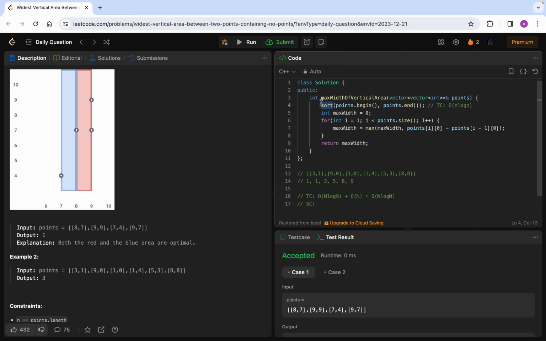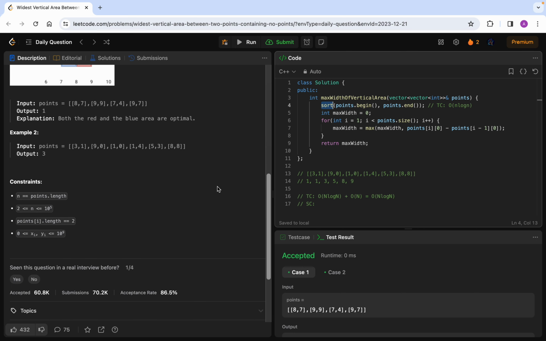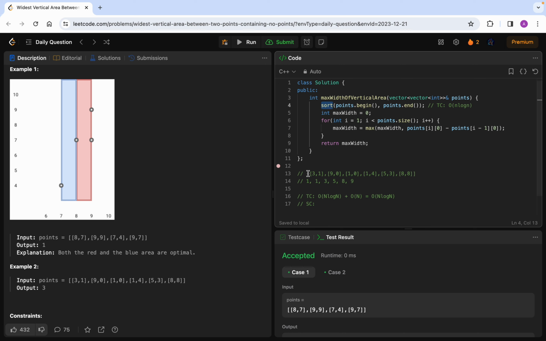First is sorting the array, and second is initializing this variable to return the answer. Now this variable's space complexity we can ignore. If we are sorting, the space complexity is also something language dependent. For example, in Java it usually takes log n, right? But in C++ there is a different approach, but our default sorting algorithms have a maximum space complexity of O of log n, right? So thus you can say the space complexity will be O of log n.